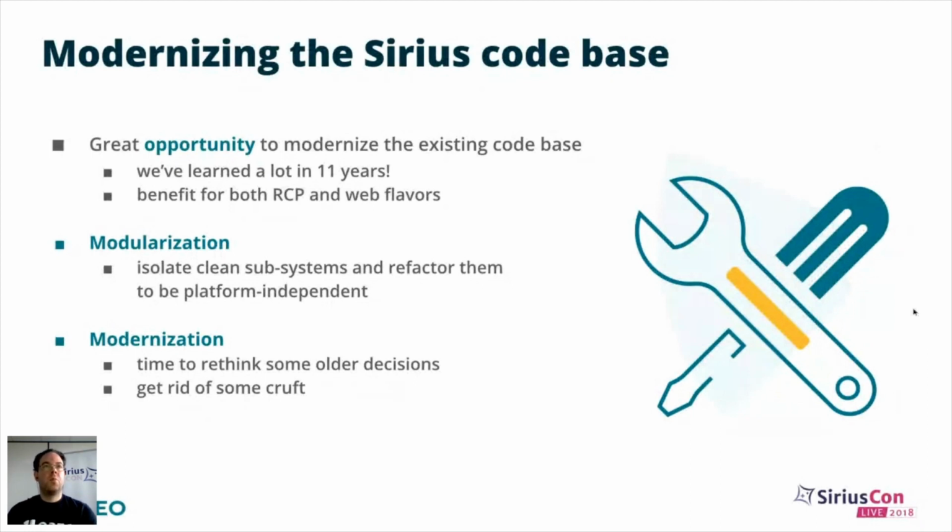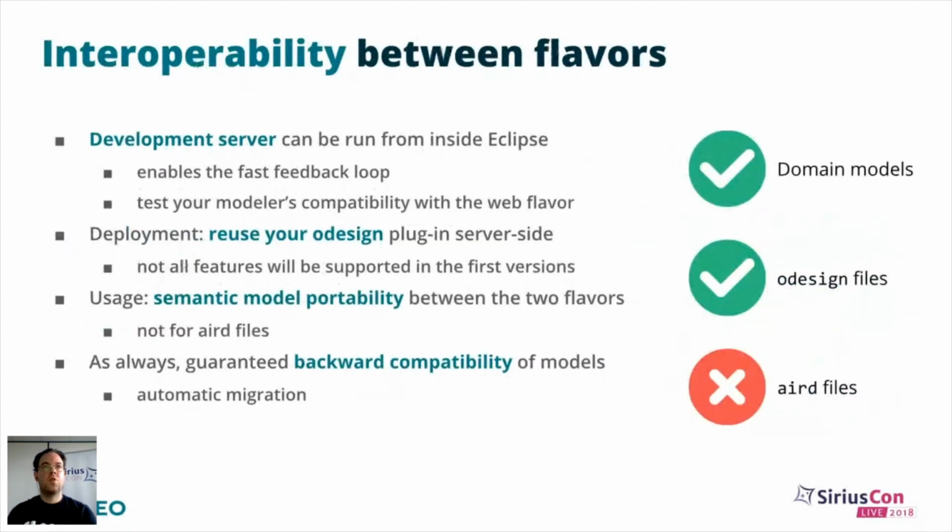Which brings the important question of interoperability between the two flavors, so the RCP and the web flavors. Here, the idea is that you will continue to use the RCP version as a specifier to create your modelers. So you will continue to use the same ODesign editor to create your modelers, but you will have access to a development server that allows you to test the corresponding ODesign file and modeler definition locally inside your web browser. And you'll get the same fast feedback loop as you have already at the moment. Every change in the ODesign file will be automatically applied to the web version.